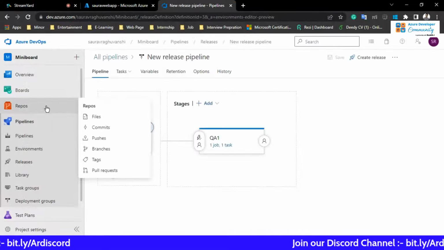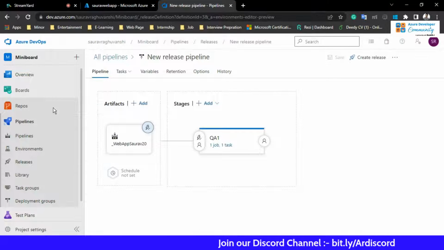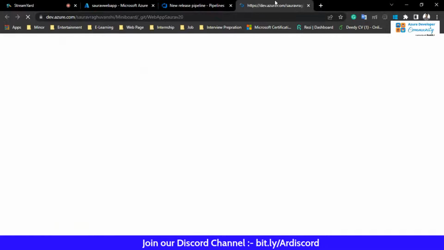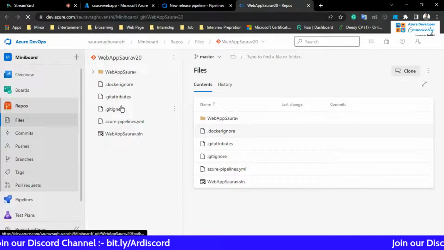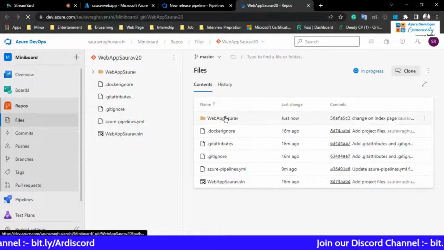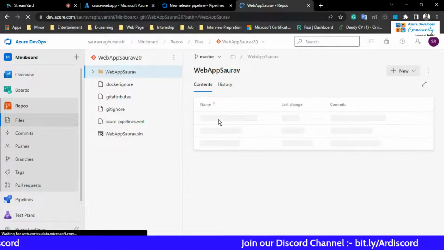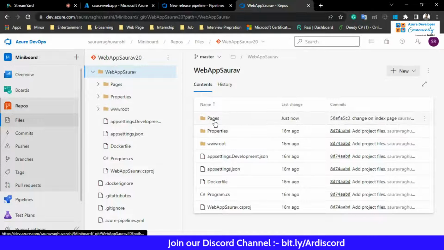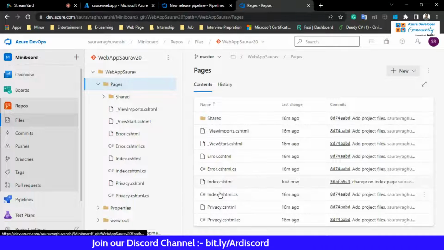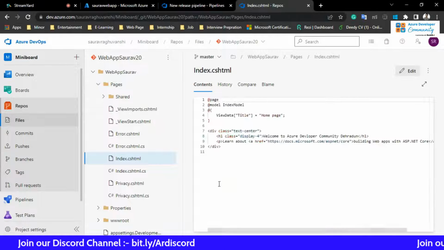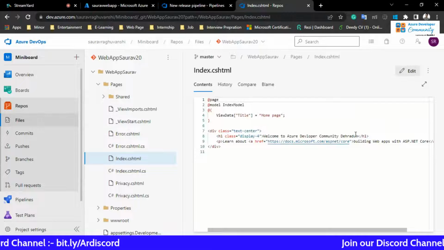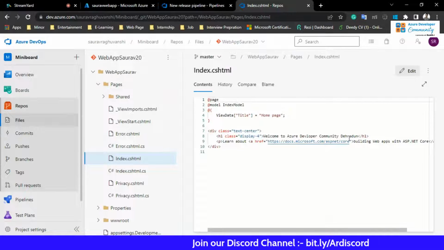Let's see. I'm just going to click on repos, open the repos. Okay, this is the web app. In the web app, go to the pages, the index page. Okay, so the changes are made, right? So let's see what needs to happen.